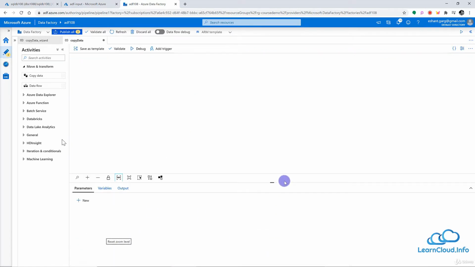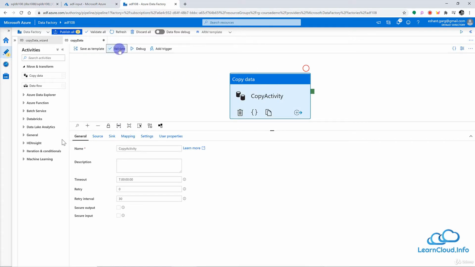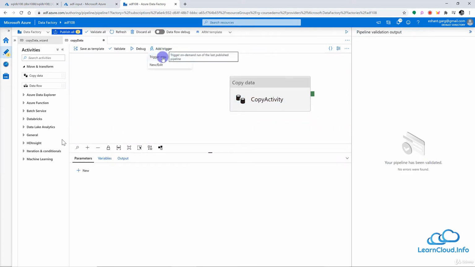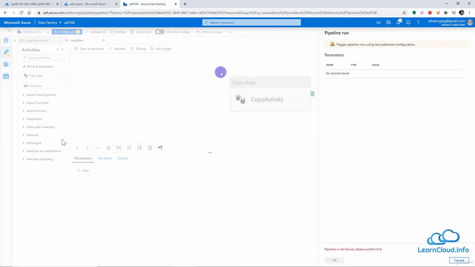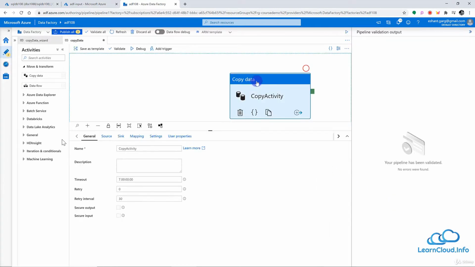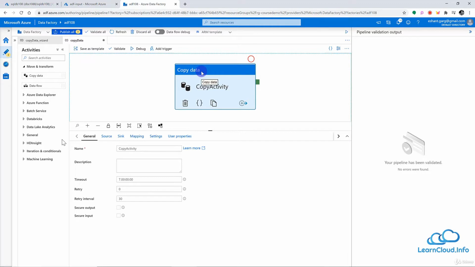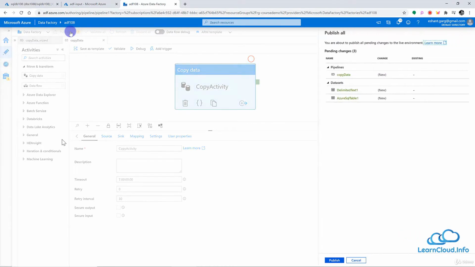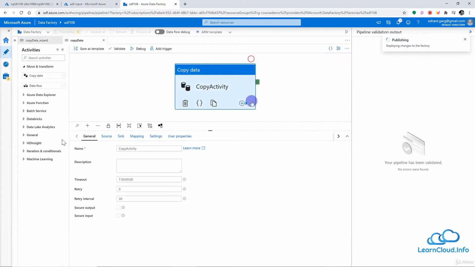All right, so let me validate this and see if everything is okay with this pipeline. And your pipeline has been validated, everything looks good. So I will just go ahead and trigger this pipeline now. All right, we have not published it. Sorry, I forgot that. So once we create a pipeline, we validate it, we want to make sure that we deploy this into the live server. So we publish this pipeline. By publishing, we are making sure that this goes to the server and this is accessible to run from Data Factory. And it is going to publish maybe in just a few seconds, and it is done.